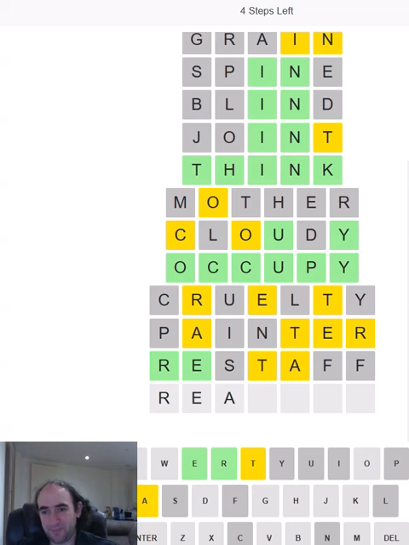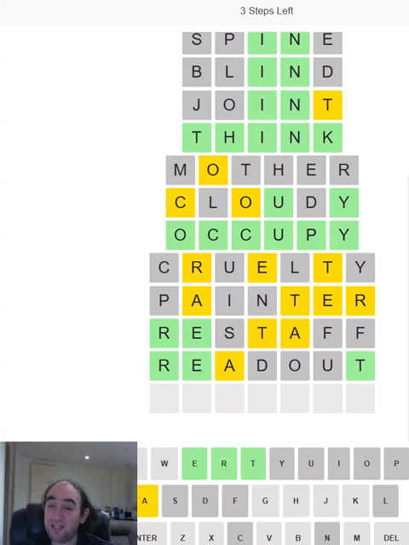Right, let's put the T back in that position. If the A is not directly after the T, it's probably there. I just don't think that's likely. The other option is that we have something like that. Again, it could be an AT ending. I don't know. If I thought about it long enough, I would probably get this word on this guess. But I'm just going to go for read out. Right. That's not helped remotely.